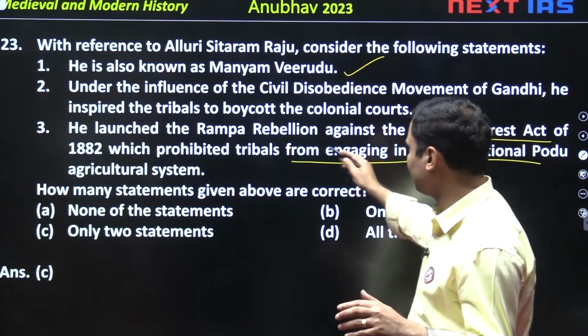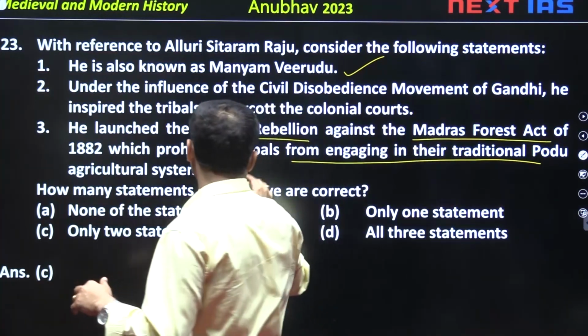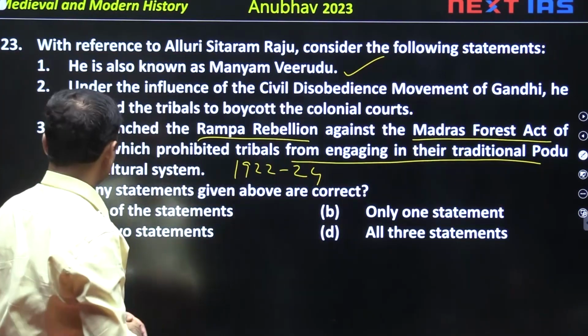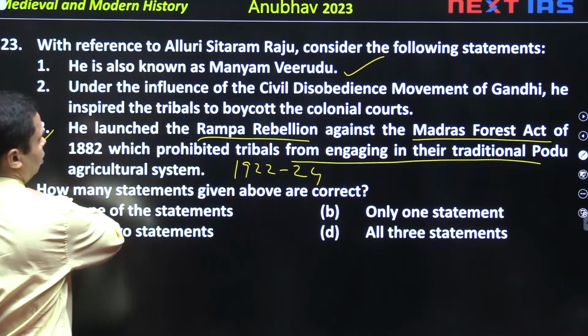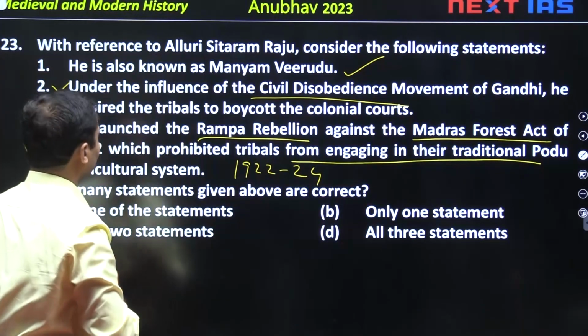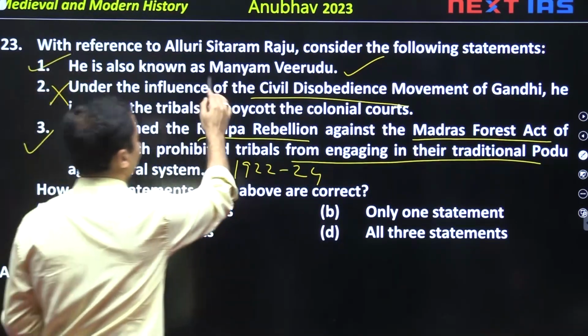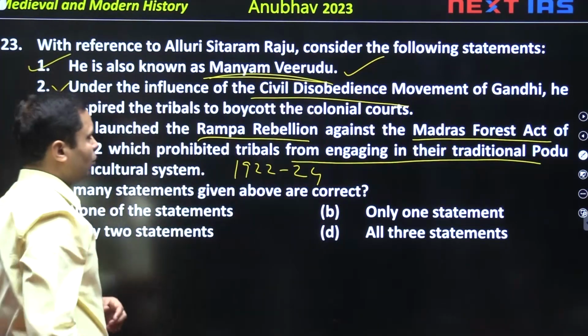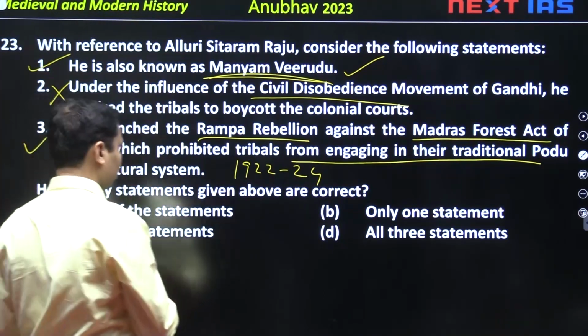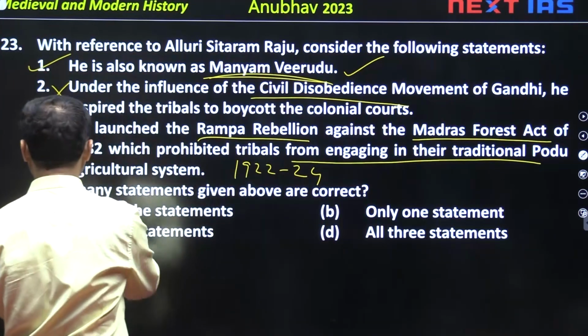So, he launched a movement called the Rampa Rebellion during 1922 to 24. This statement is wrong because it was not under the civil disobedience movement, it was during the non-cooperation movement, and that is why people started calling him Manyam Viradu, hero of the jungle. So statements 1 and 3 are correct, the answer is C. Yes, 2 statements are correct.